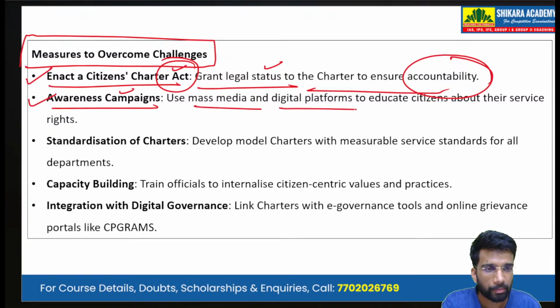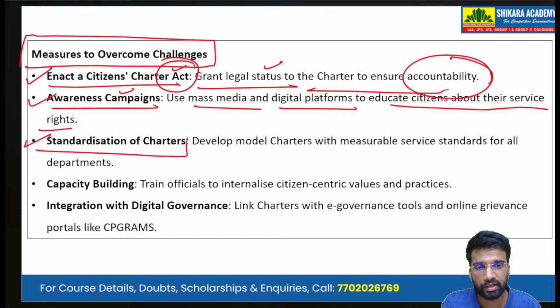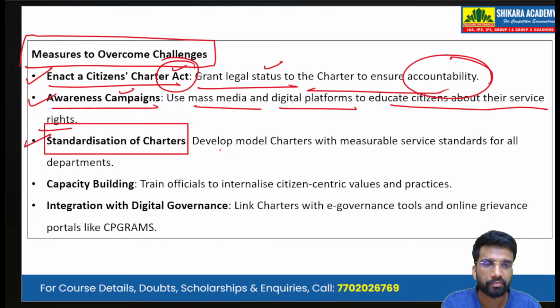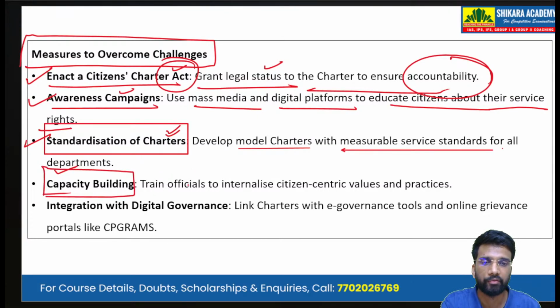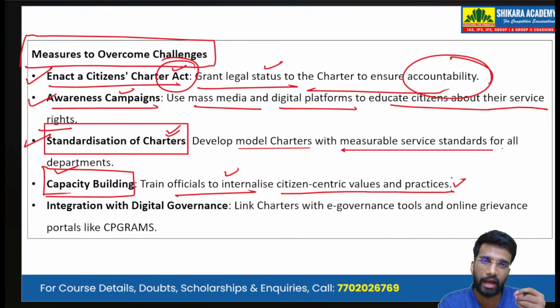Use mass media, digital platforms to educate citizens about their service rights. Third is the standardization of charters. We have to develop model charters with measurable service standards for all the departments. Okay, we have to standardize these charters. No vagueness should be there. Fourth is the capacity building. We have to train officials, we have to train bureaucrats to internalize the citizen centric values and practices. Okay, we have to empower our civil services in this regard.